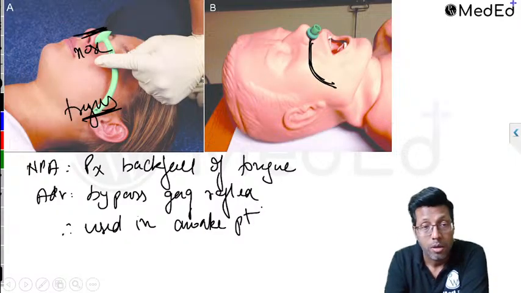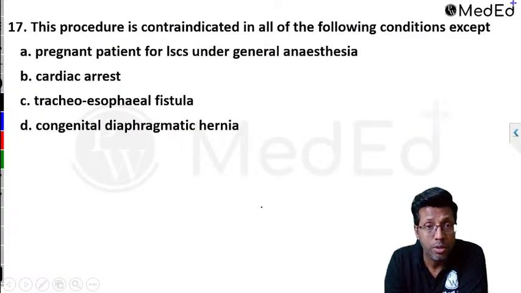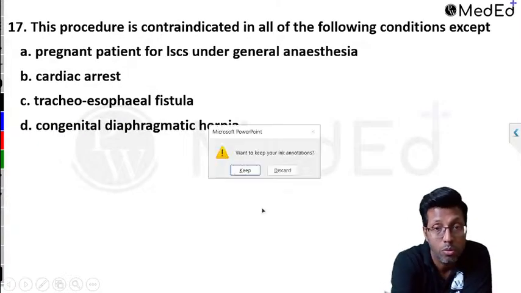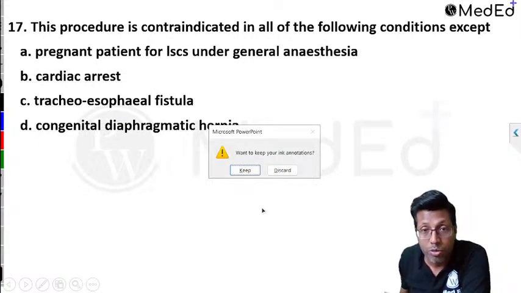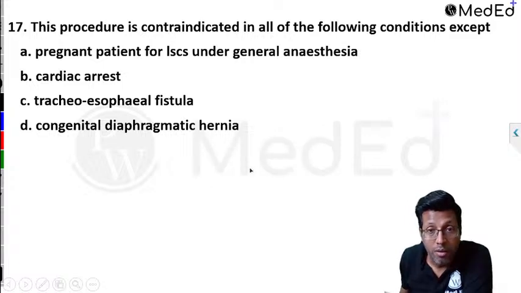Okay? Clear? Next. This procedure, where did the procedure go? The image did not come, wait. That image should have been there. Just give me a second.